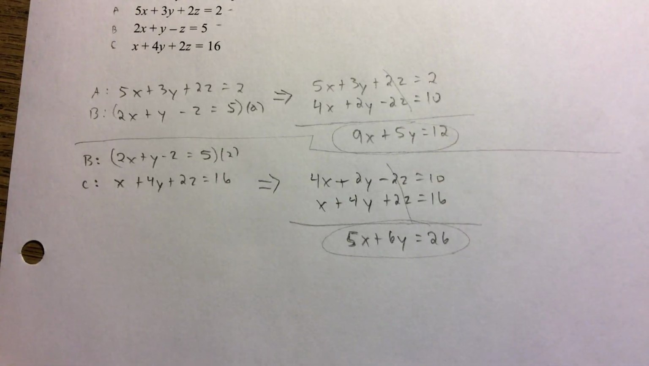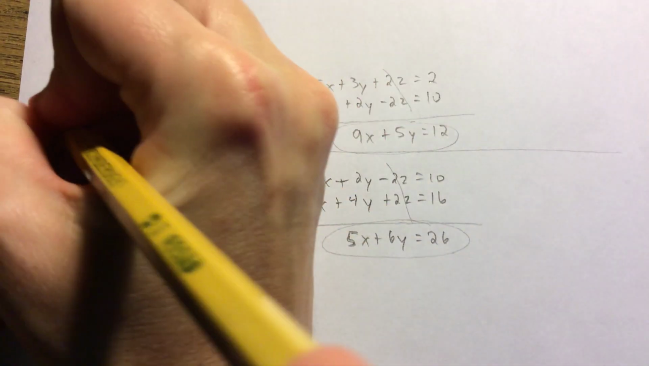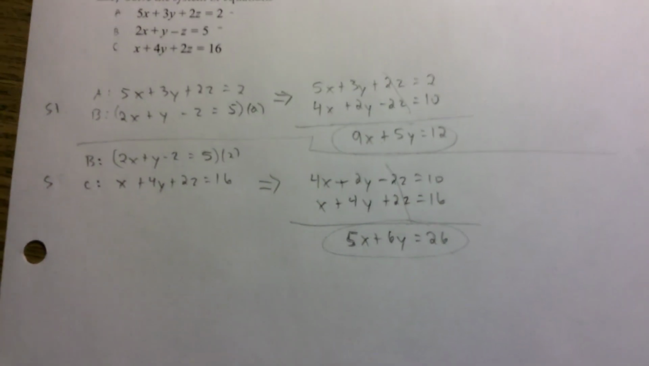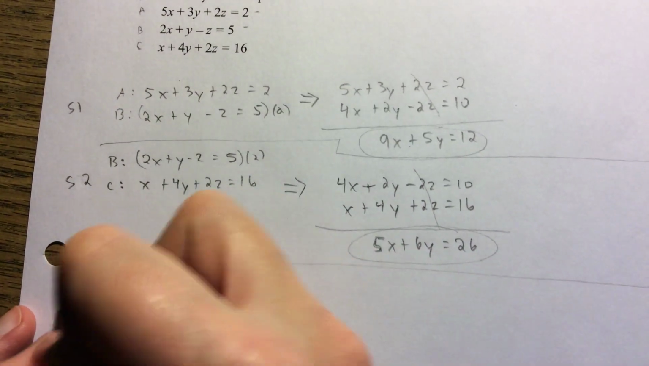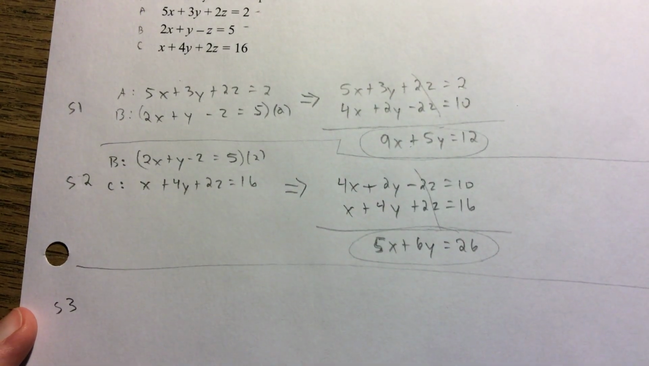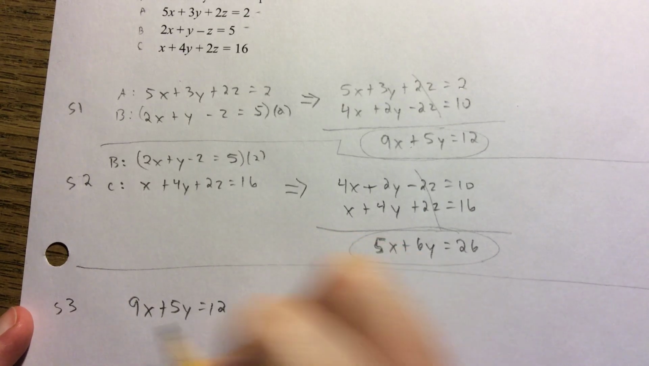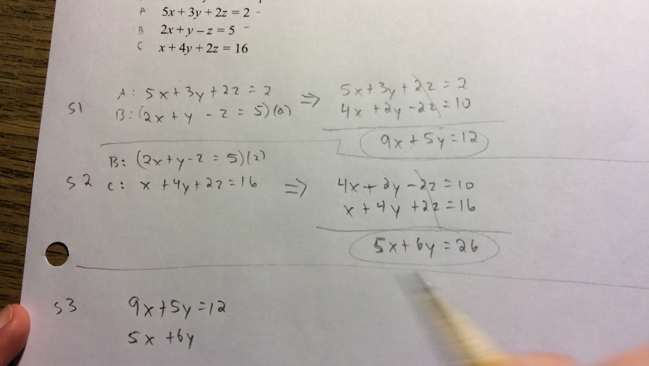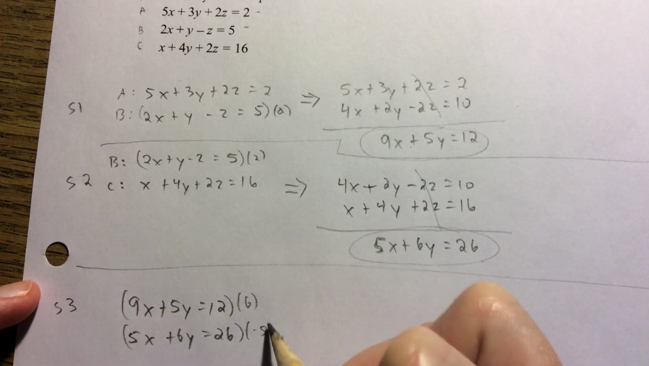Now I'm going to take these 2, and we're going to use those to do step 3. So this was step 1, this was step 2. Now let's do step 3, which is take these 2 and solve these. So now I have 9x plus 5y equals 12, 5x plus 6y equals 26, and I need to get something to drop out there. Looking at these, I would probably multiply this top one by 6 and the bottom one by negative 5.